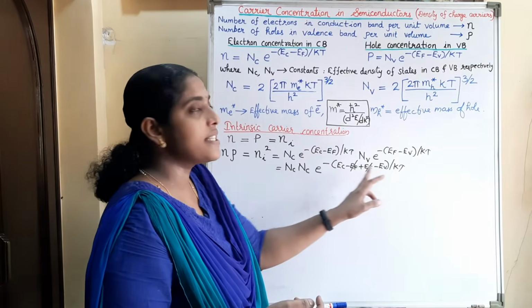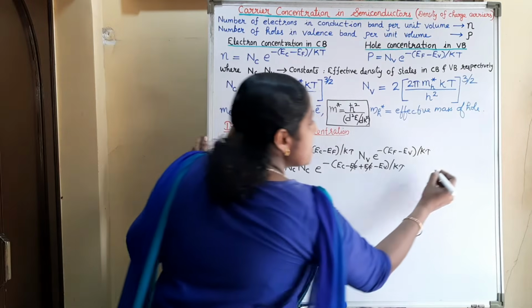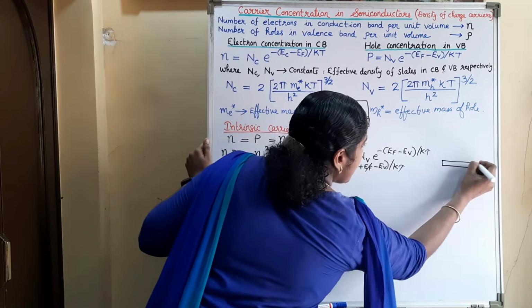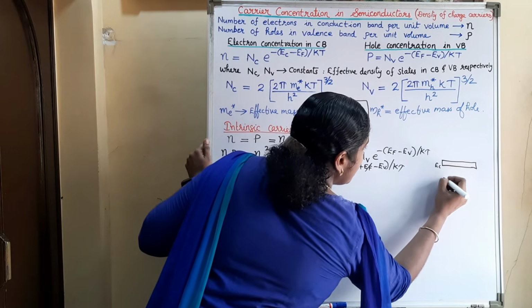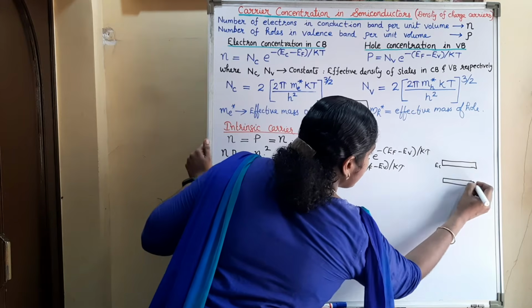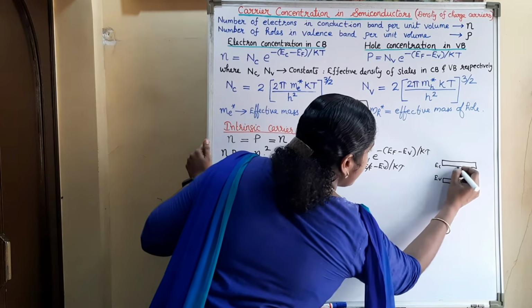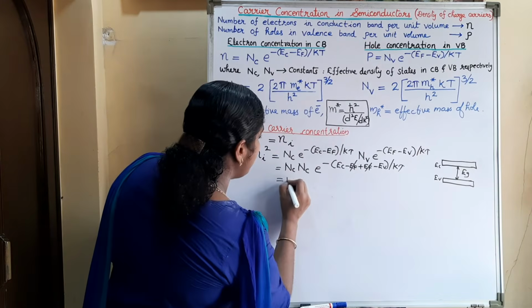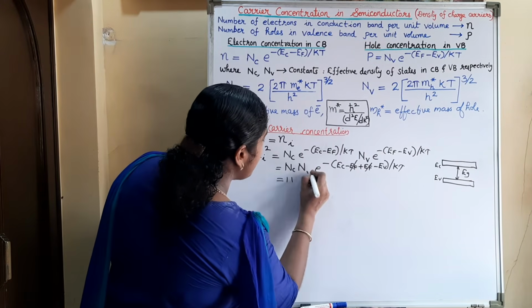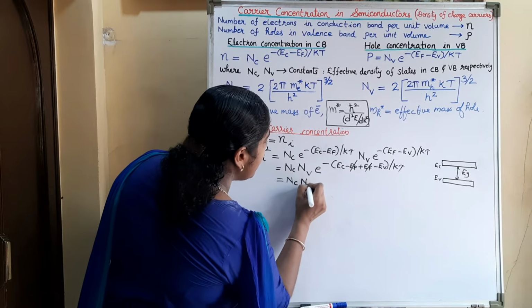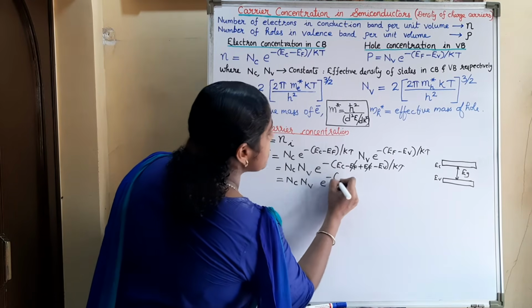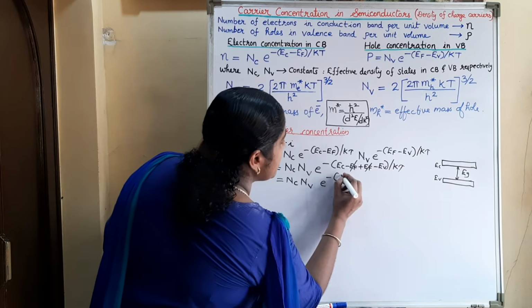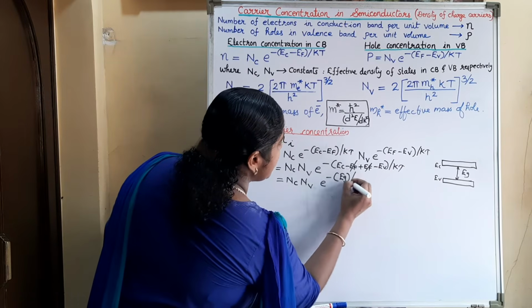And what is this Ec minus Ev? Ec is the energy corresponding to the conduction band, and Ev is the energy corresponding to the valence band. So Ec minus Ev will be the energy band gap Eg. It is equal to Nc Nv e raised to minus Eg by kT.